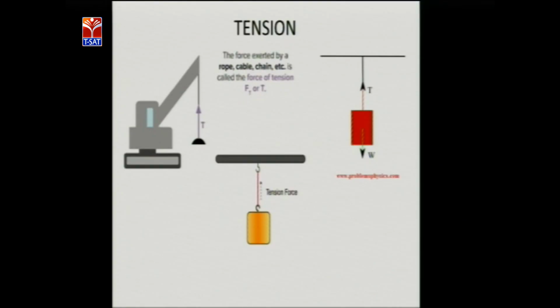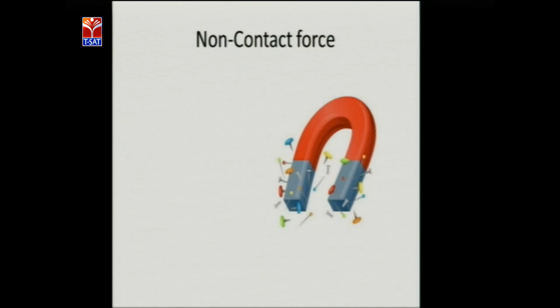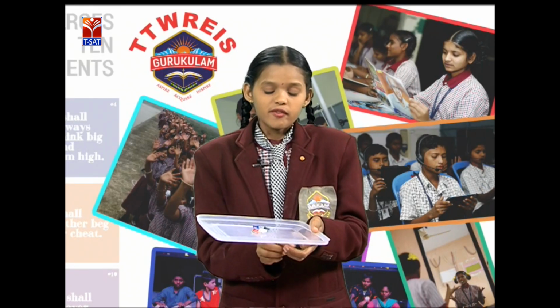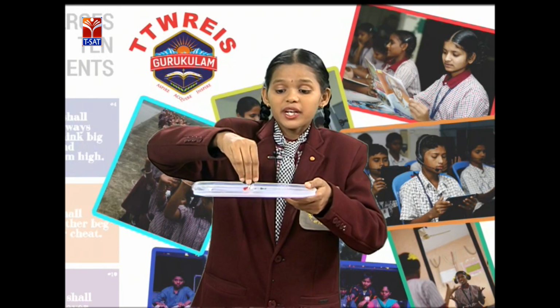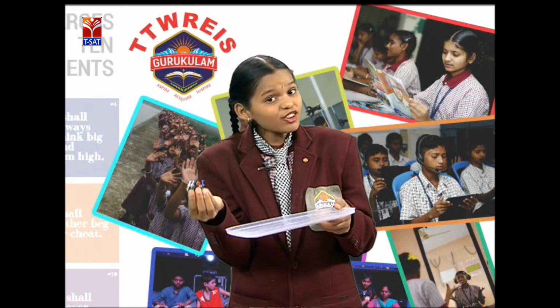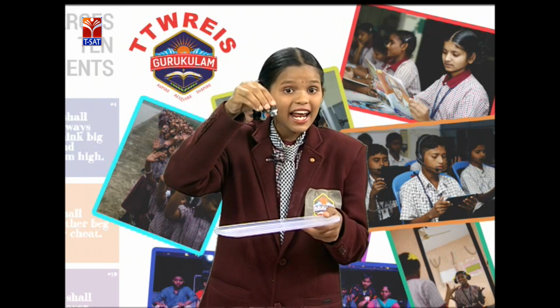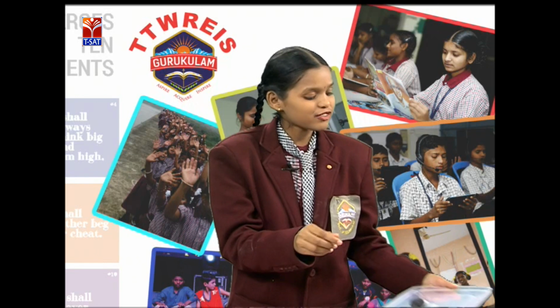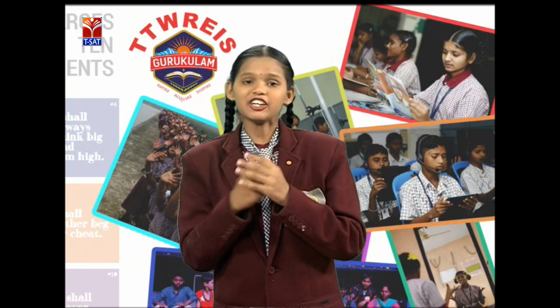The first one was contact force and the next one is non-contact force. Take a magnet and a cardboard and keep pins upon the board. When we keep the magnet near the pins, the magnet will attract the pins. Without contact, the magnet is attracting the pins due to the non-contact force. The non-contact force is also known as field force.